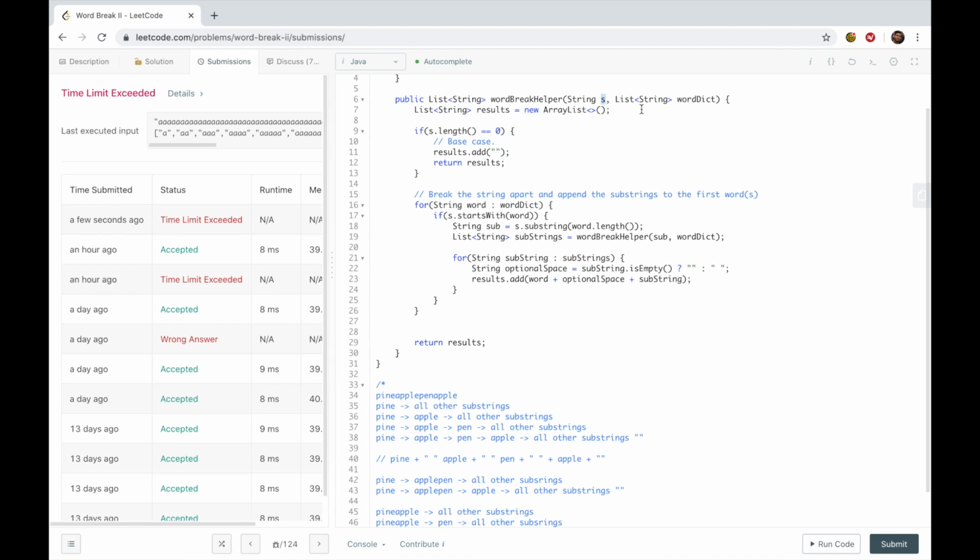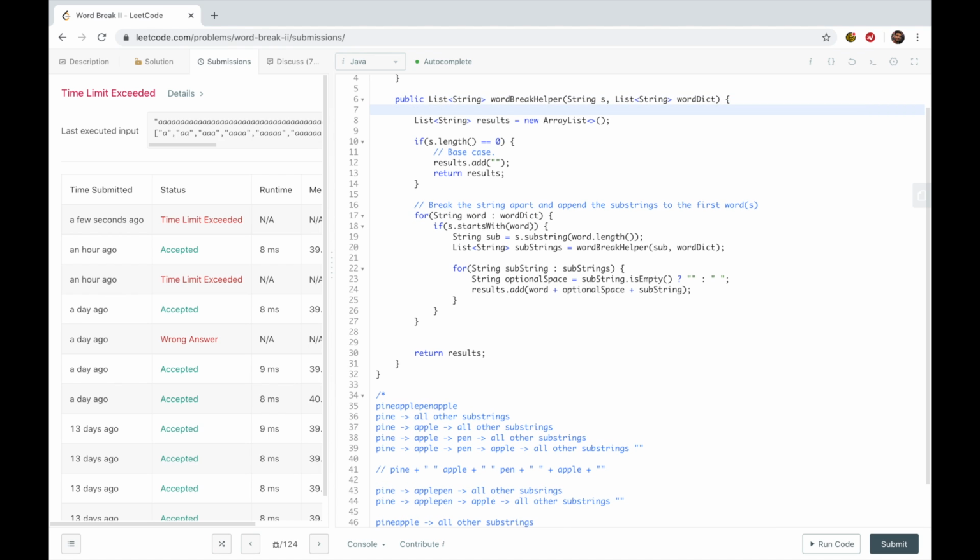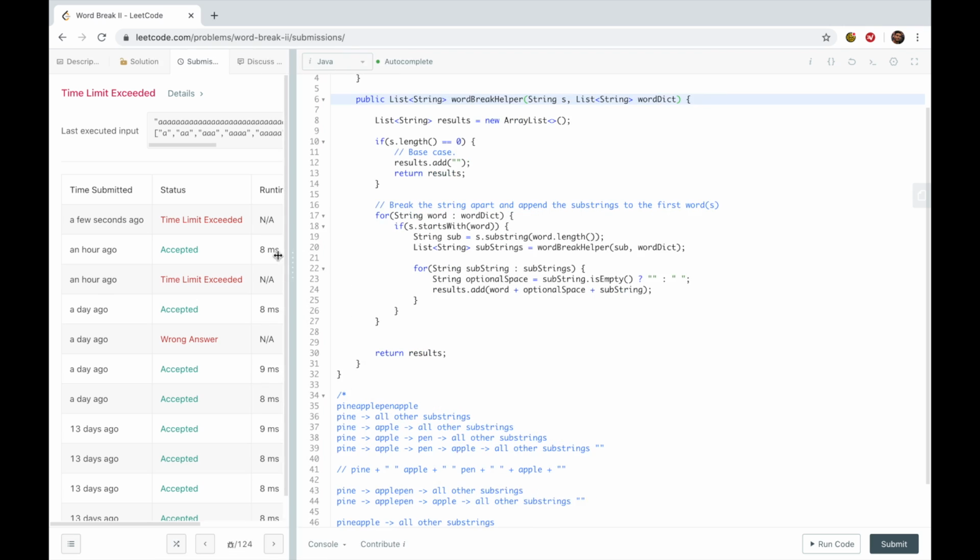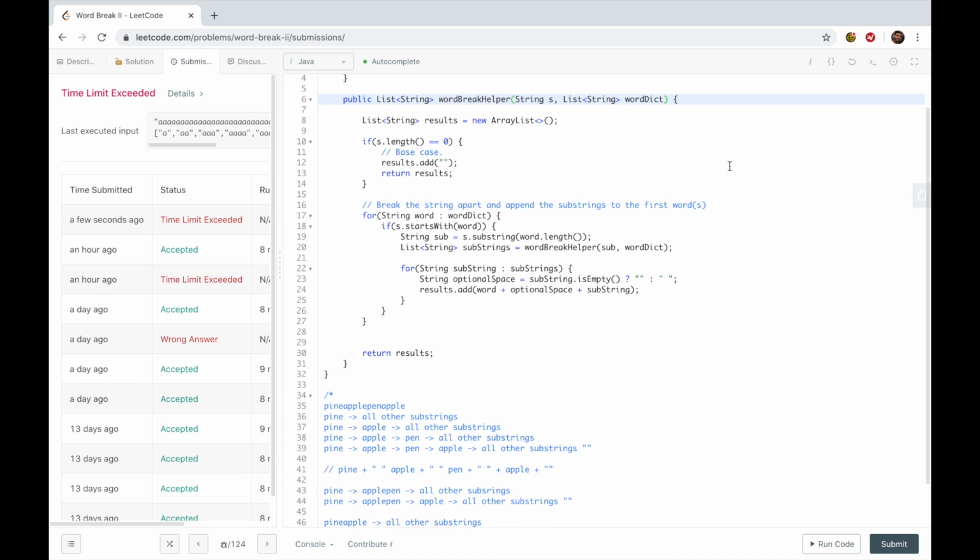We're going to need a new argument in our function. It's going to be a map, okay? If you're not familiar with maps, go ahead and look it up. They're very important in data structures and algorithms. So the key is going to be the string that we're passing to our function, and the value is going to be the list of strings that we have being returned.